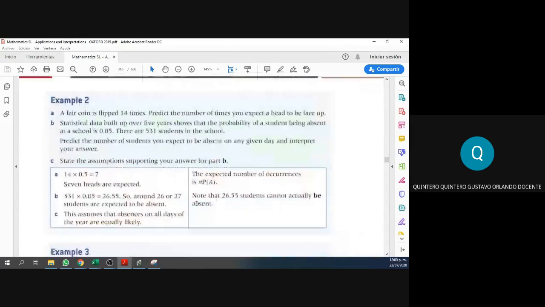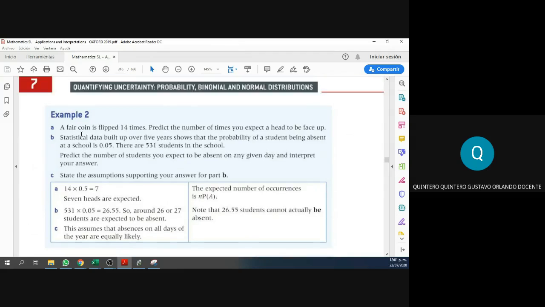In this case, the probability of the event happening is 0.5. That's the probability that we get a head when we toss a coin. And the repetitions are 14. We are going to toss the coin 14 times. So 14 times 0.5, that is the expected value. 7. We expect to have a 7. All right. Let's continue with the next question.